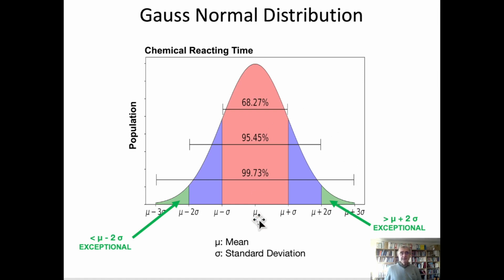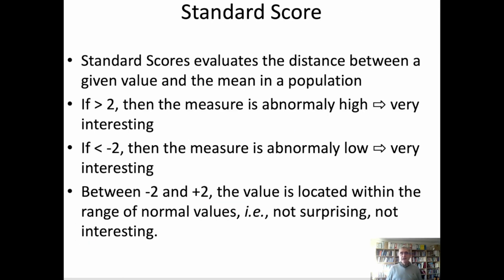And on the other hand, if it does not occur, or its frequency is very, very low, exceptionally low in a certain area of the text, we're going to say also that it's exceptional. It's interesting. So the standard score here is going to evaluate the distance between a given value and the mean in the population.